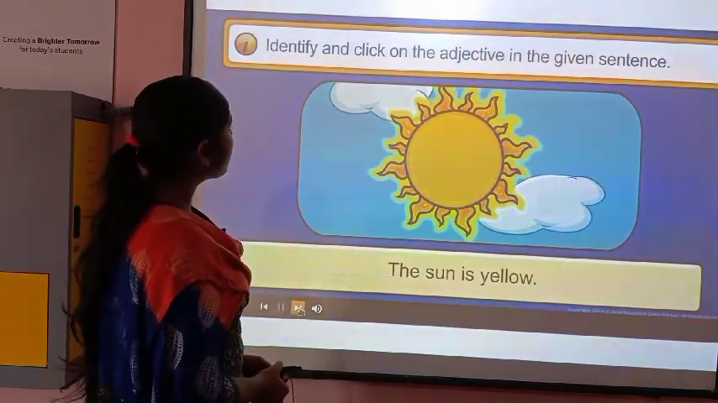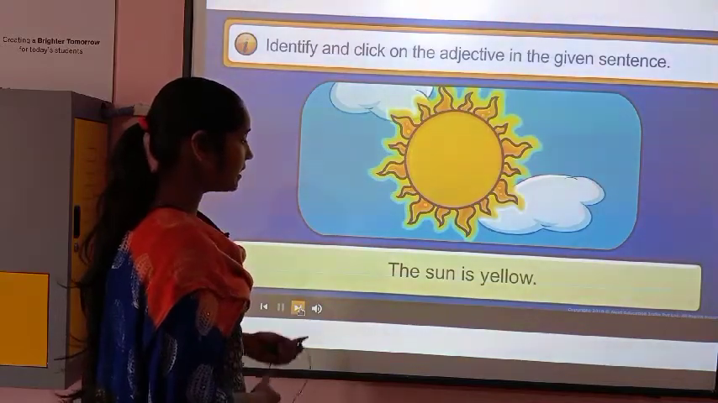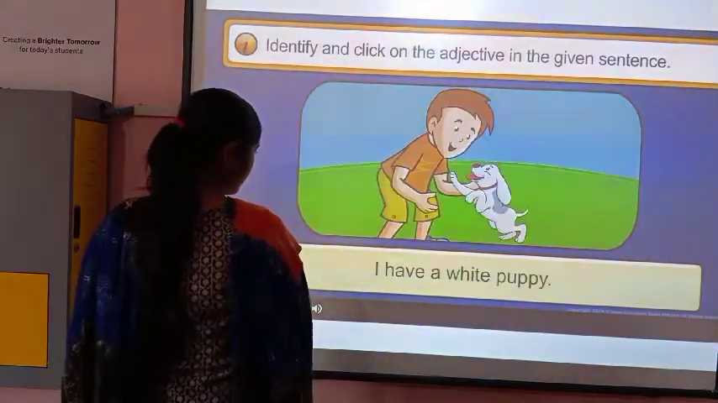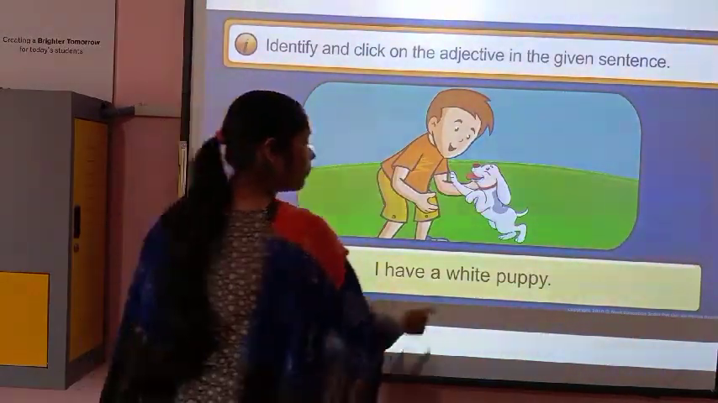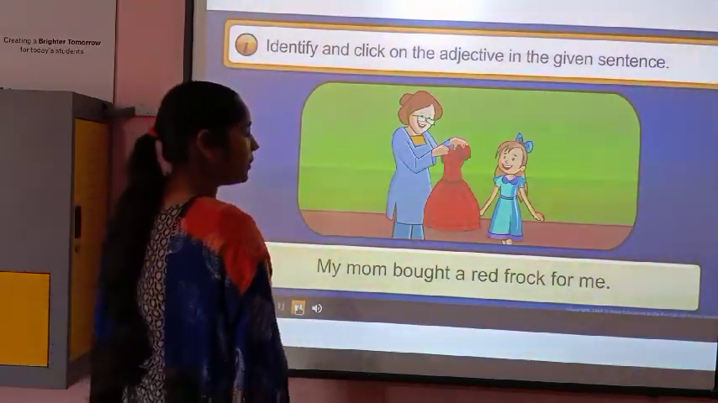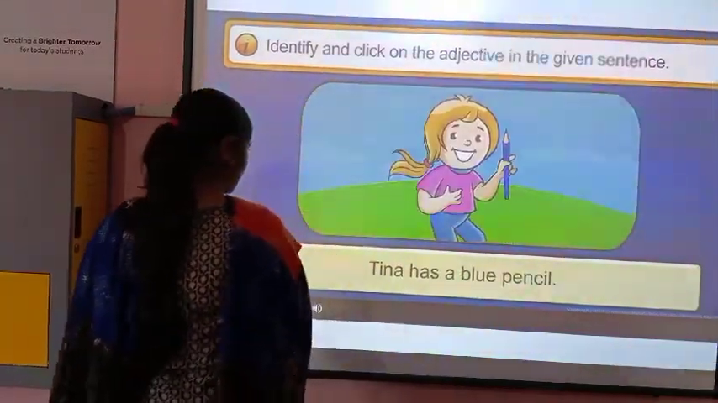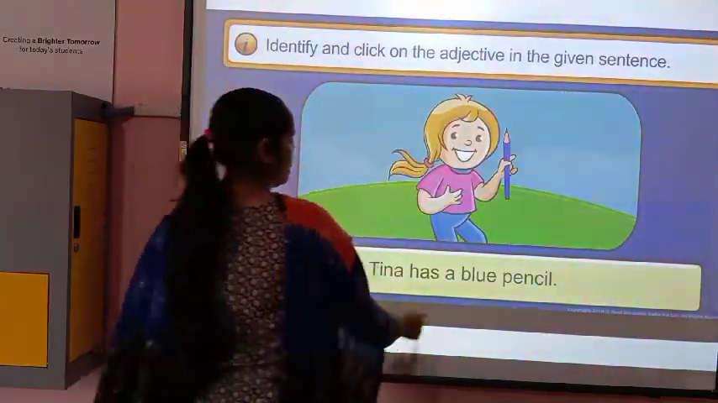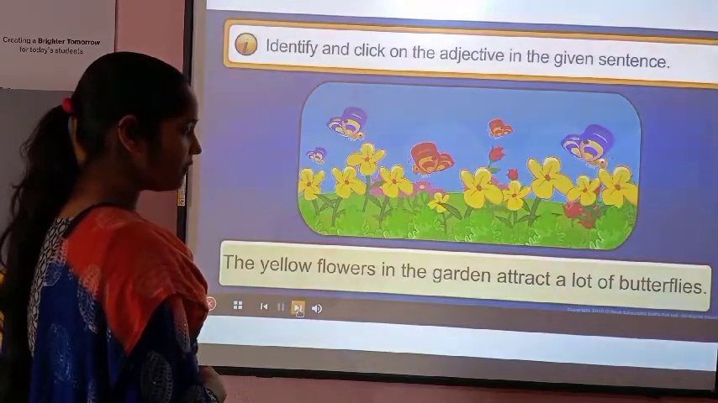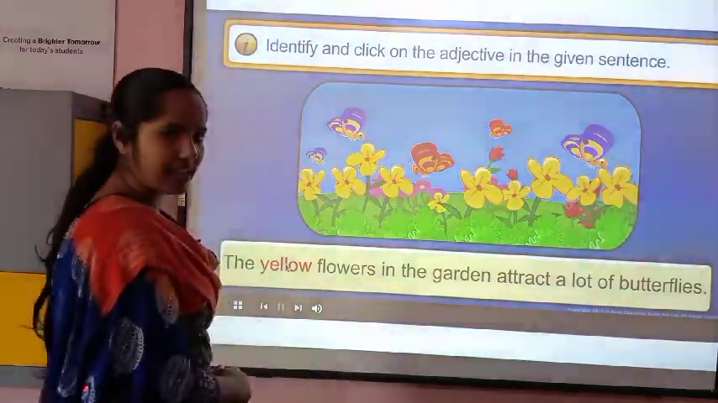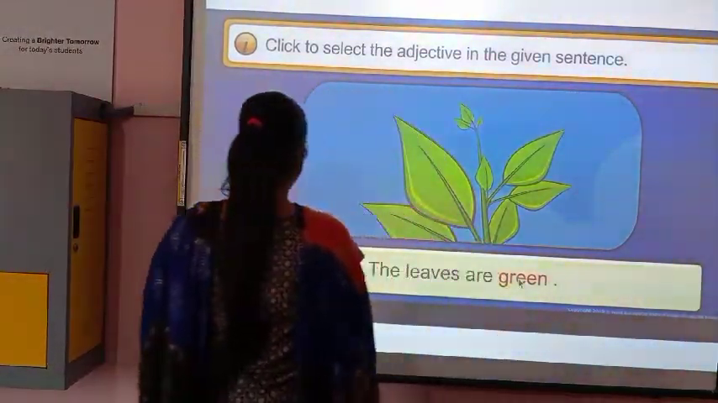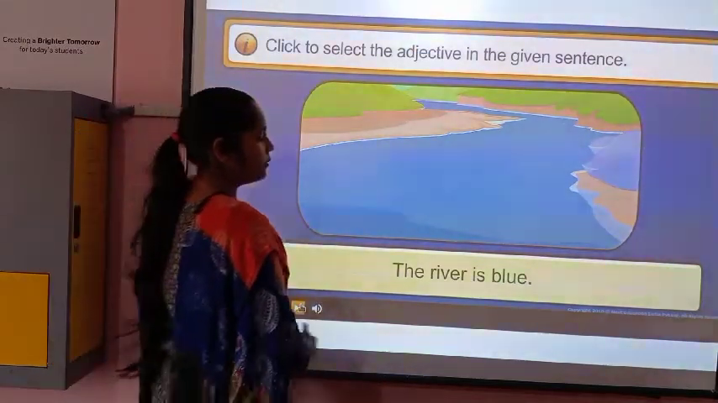What do I have to do? Identify and click on the adjective in the given sentences. The sun is yellow. So yellow, it's right. I have a white puppy. White. My mom bought a red frock for me, so red. Tina has a blue pencil, blue. The yellow flowers in the garden attract a lot of butterflies, yellow, good. The leaves are green, green. The river is blue, blue.